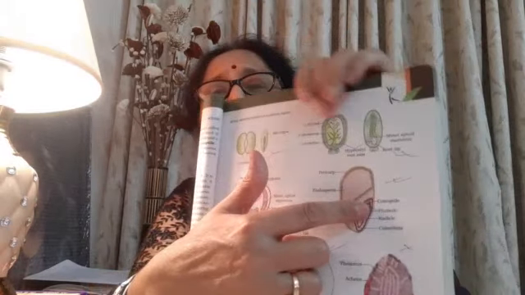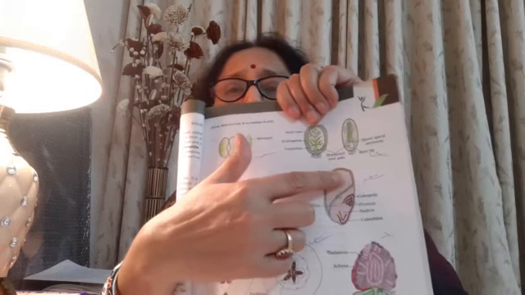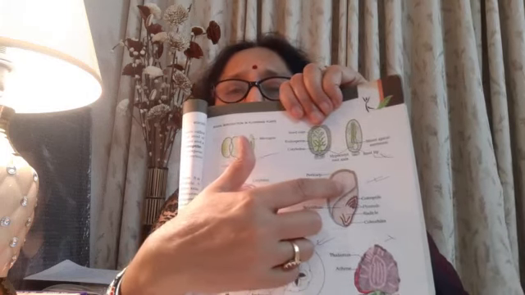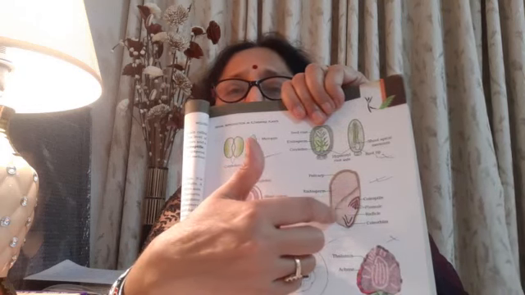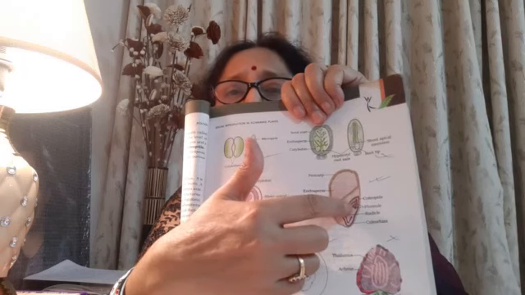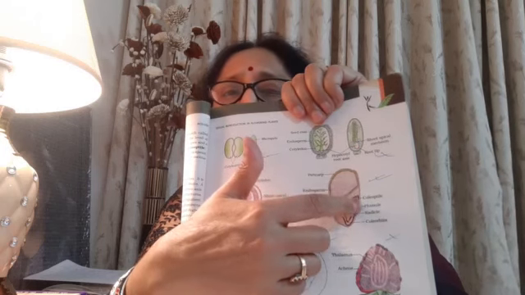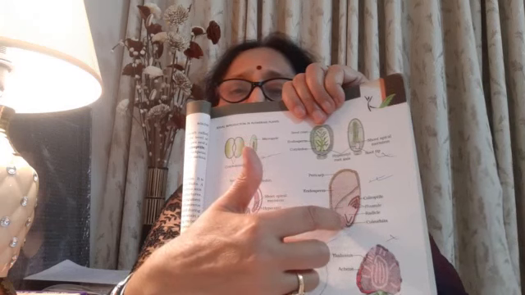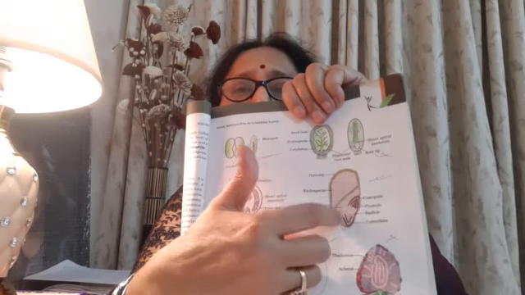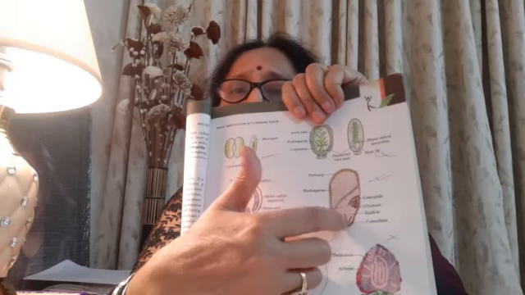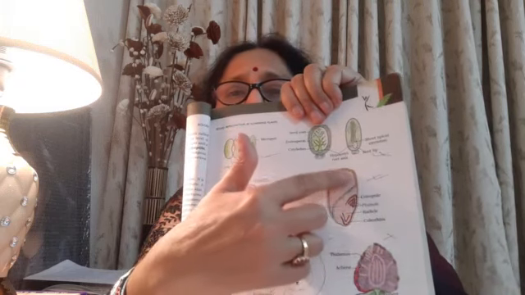So this is the maize seed. You can see this is the scutellum. This is the endosperm, and this shield-like structure is the scutellum or the cotyledon. Then here you have the plumule, the shoot apex, and it is covered by the coleoptile. Here is the root, that is the radicle, and root cap, and it is covered by a sheath known as the coleorhiza. And this layer is known as the aleurone layer.